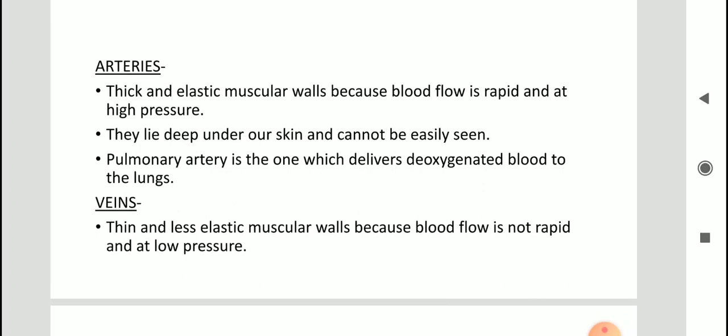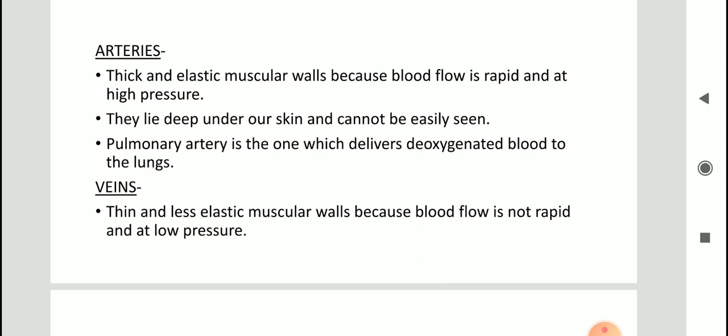Alright, what are the differences between them? Arteries have thick and elastic muscular walls, because blood flow is rapid and at high pressure. Since blood is pumped from the heart to different body parts, it is pumped at a very high pressure. So in order to withstand that pressure, the walls of arteries are very thick. They lie deep under our skin and cannot be easily seen.